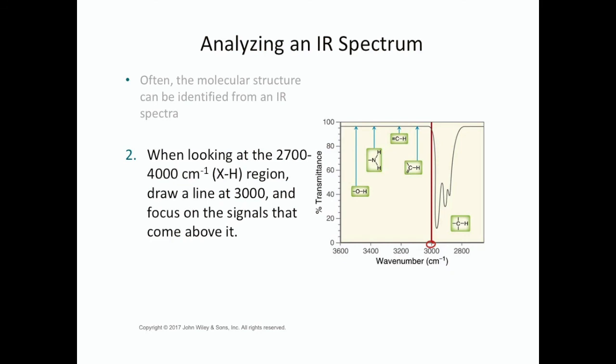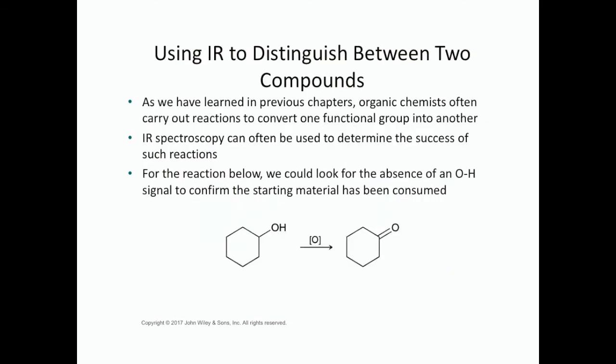and you can figure out a lot of information from that. So sometimes if you're doing a reaction, you would use IR spectroscopy to figure out if you were successful in making your product. So suppose that you did this reaction shown here. You oxidized an alcohol to a ketone. How could you figure out if you successfully made the product by analyzing it with IR? What would you look for? Well, you would look for the presence of a carbonyl stretching frequency, which has a distinctive range, and you would look for an absence of the OH signal.